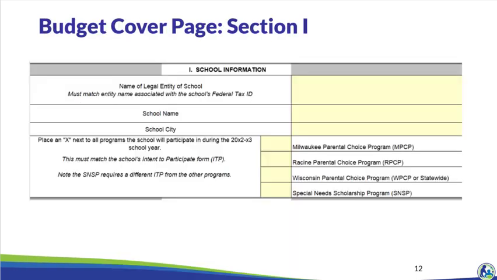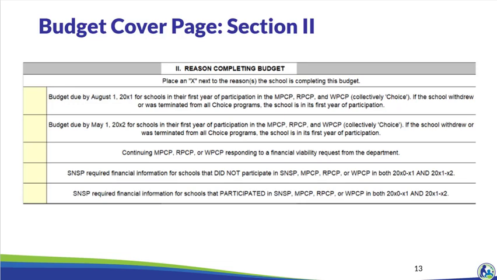This is the budget's cover page. In Section 1 of this schedule, the school must enter the name of the legal entity of the school name, and the city. The school must also identify which programs the school wants to participate in. In Section 2 of this schedule, the school should put an X next to the second option. This indicates that the school is completing the budget that is due by May 1st.